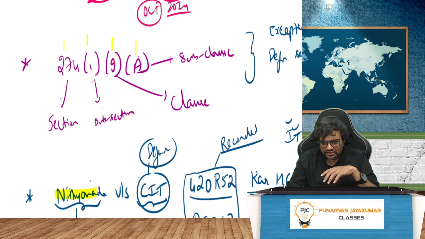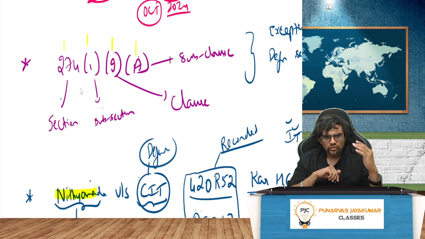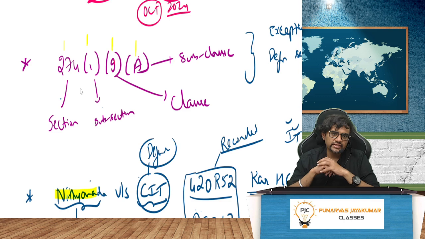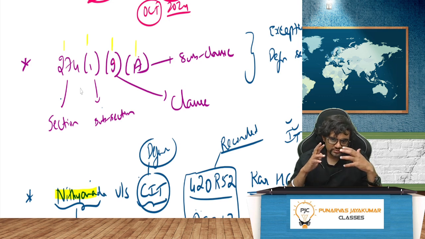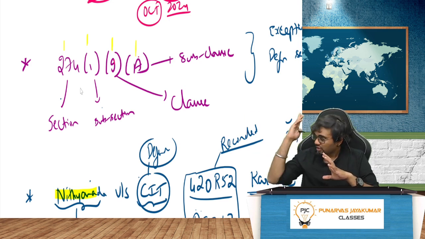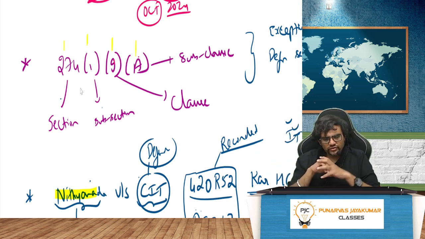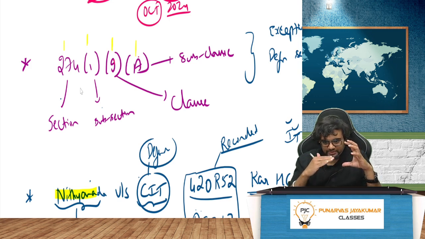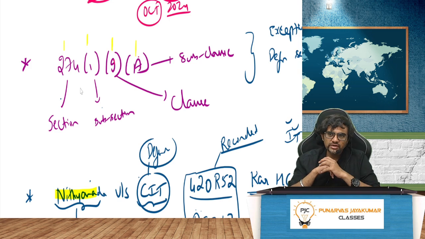So this is always called a subsection, which means in 274 there are many subsections. The exception to this is the definition section. The definition section is, in most laws, given in section 2. You have 2.1, 2.2, 2.3, 2.4, 2.4a, 2.4b like that. Since each of those is different, rather than writing 100 different sections, I will write 100 things in one section only. Take section 274, not the Income Tax Act, I'm randomly telling, it is in fact the old Companies Law. All the subsections will be covered within that section only, which means it addresses only one area.